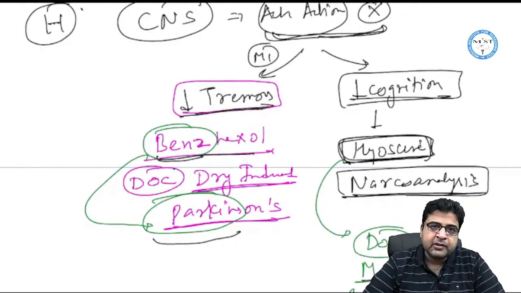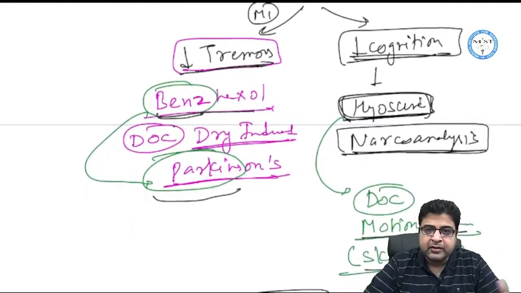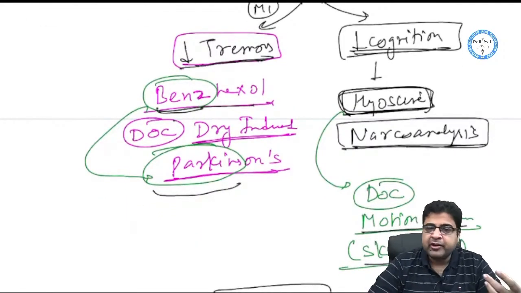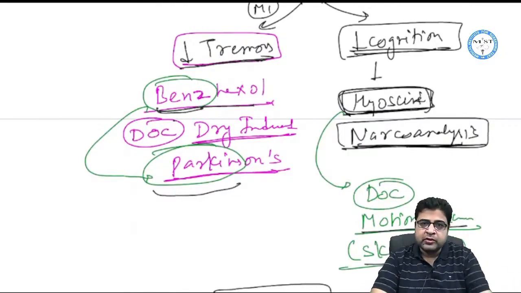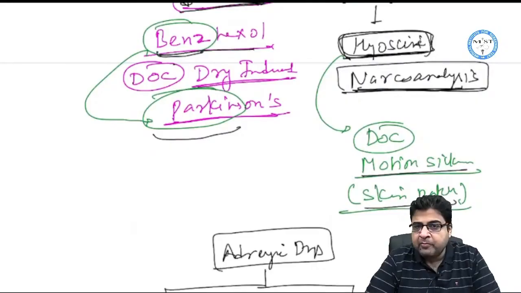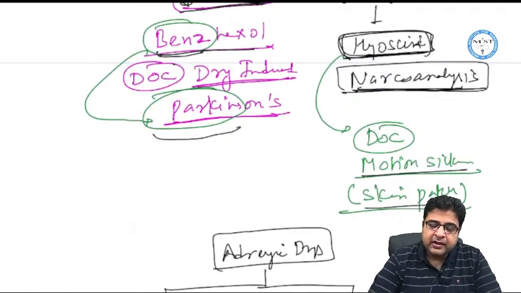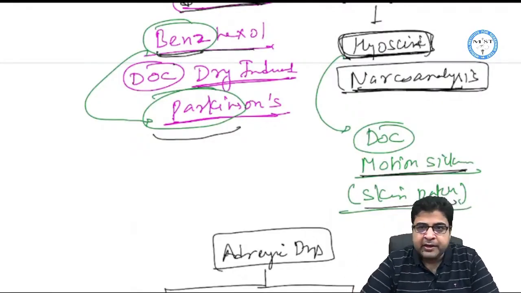Now by blocking acetylcholine in the CNS, we can also reduce the patient's cognition. The patient cannot keep things in his mind, cannot hide things, and will speak out the truth. Hyoscine is the medicine used for narco analysis, where we use it to know the truth present in the patient's mind. Plus, by blocking acetylcholine in the CNS, hyoscine can also treat motion sickness, because the signals going to the brain can lead to motion sickness.